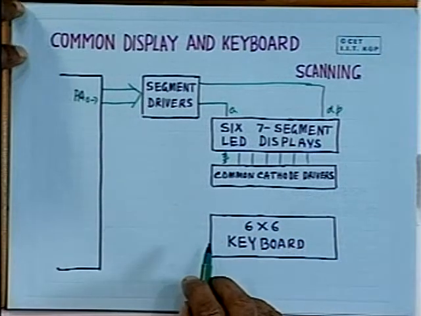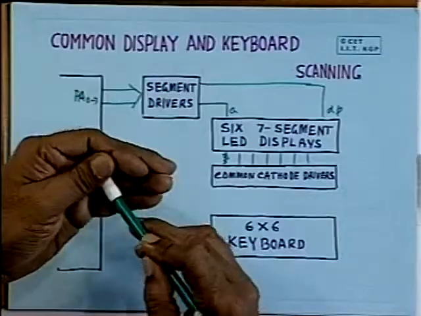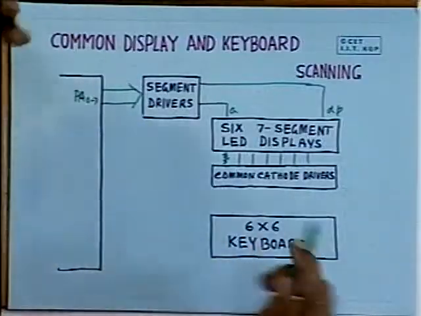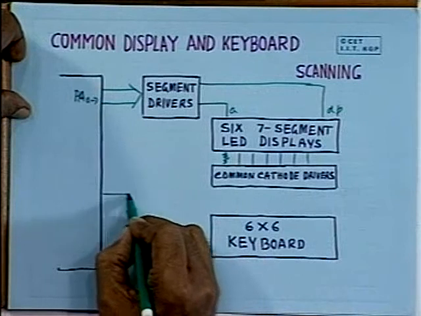Now, we have seen that to get the data from a keyboard, you have to scan the keyboard, and to display the data continuously, you will also have to scan the light emitting diodes. Why not do it together? We can use common keyboard scanning as well as display scanning, and that is being done in this particular circuit diagram.